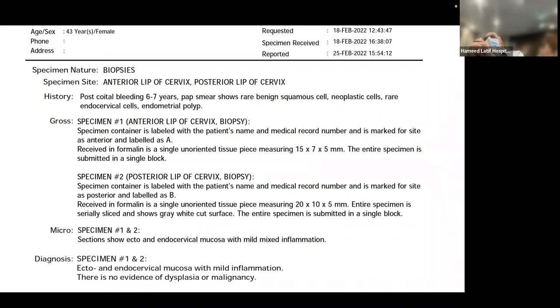Now, in this particular case, since you asked how we would counsel the patient: this has been done, and that area of potential trouble has been removed, and it has been shown clearly that there is no evidence of dysplasia or malignancy.